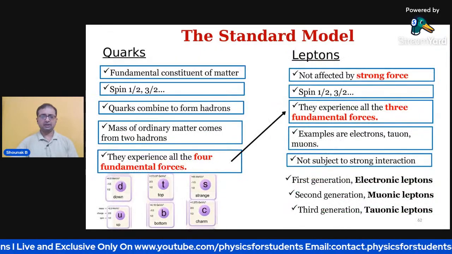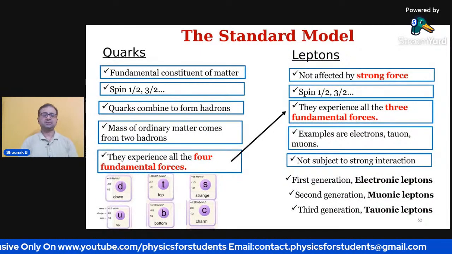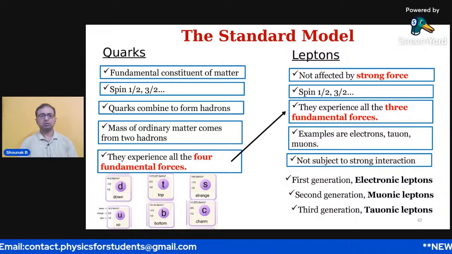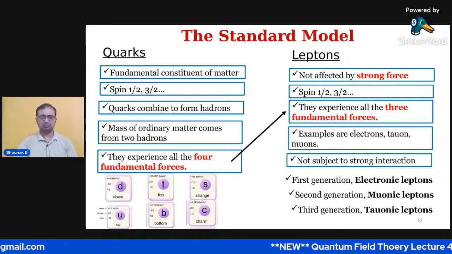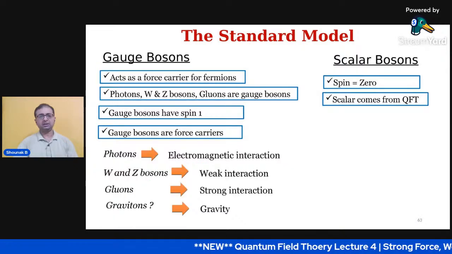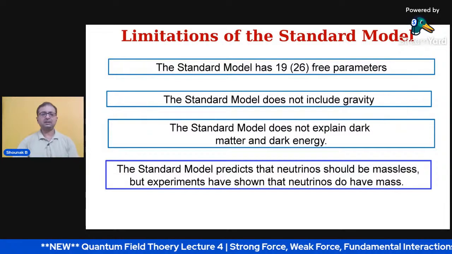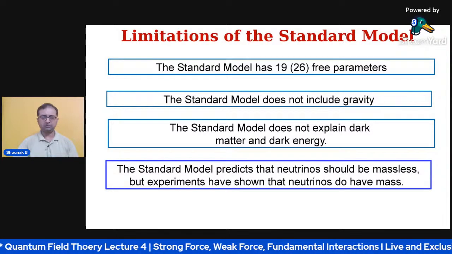The standard model, quarks, leptons, etc., define and help us understand all the other forces. Still, there are certain limitations of the standard model, which I would like to explain in today's lecture. So first of all, let us understand what the limitations of the standard model are.